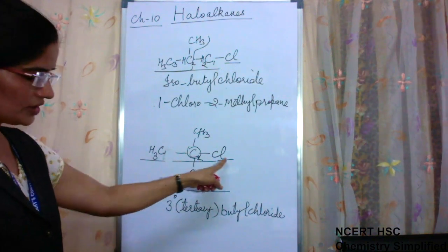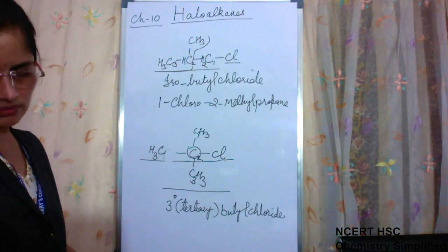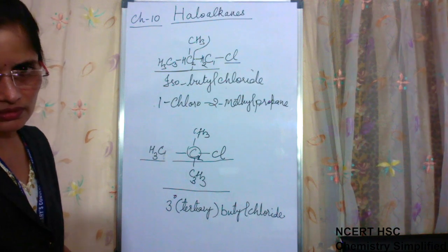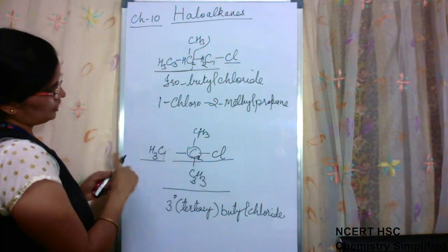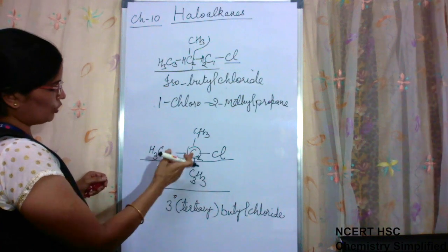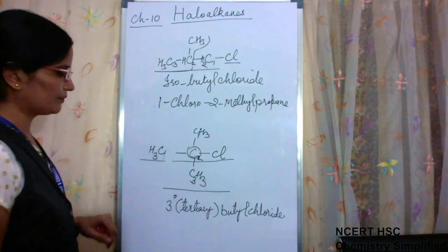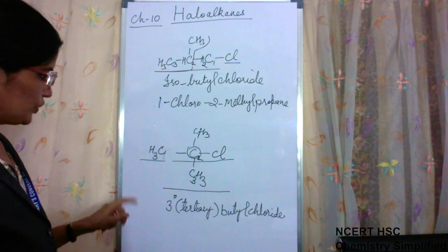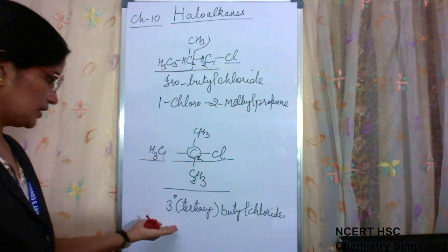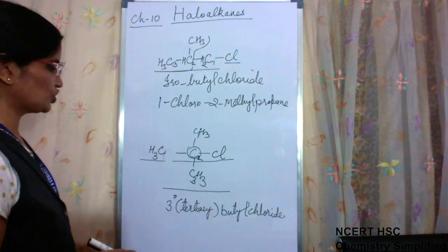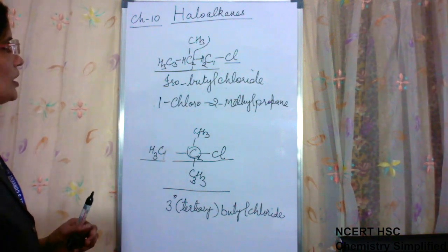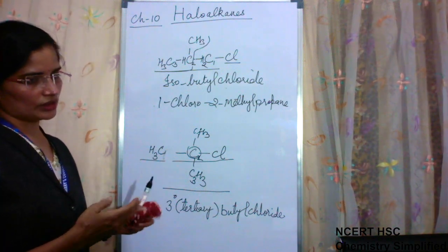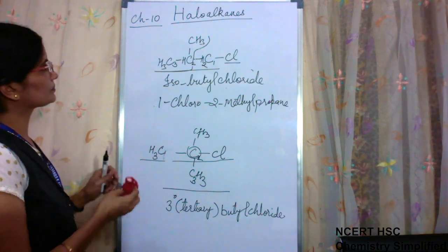On the second position there is a chloro group. So it will be 2-chloro-2-methylpropane when it comes to its IUPAC name, and the common nomenclature is tertiary butyl chloride. So this is about their common nomenclature.